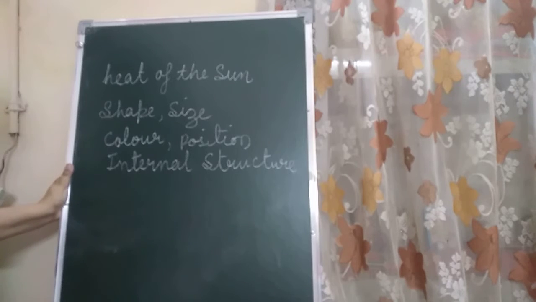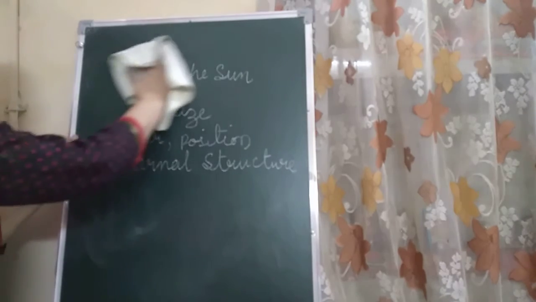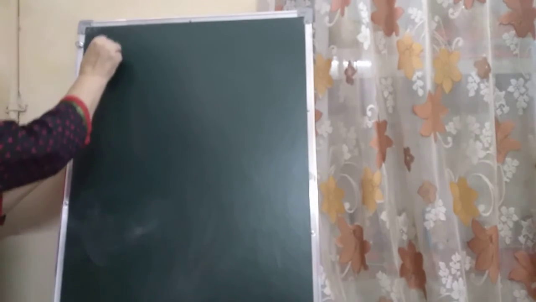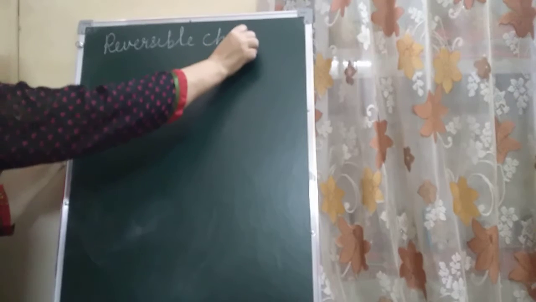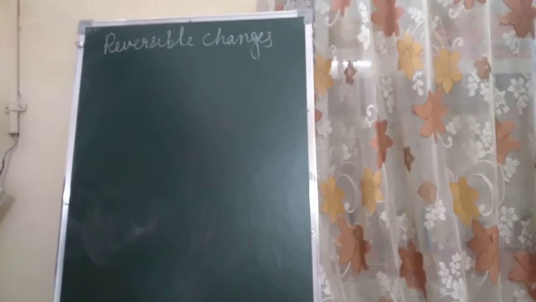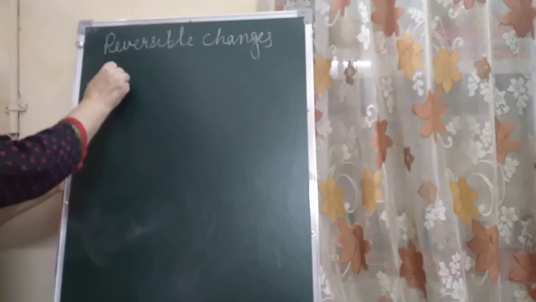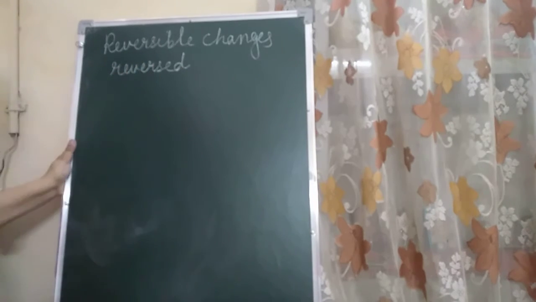Okay. Now let us discuss reversible and irreversible changes. Reversible changes: the changes which can be easily reversed are known as reversible changes, children.